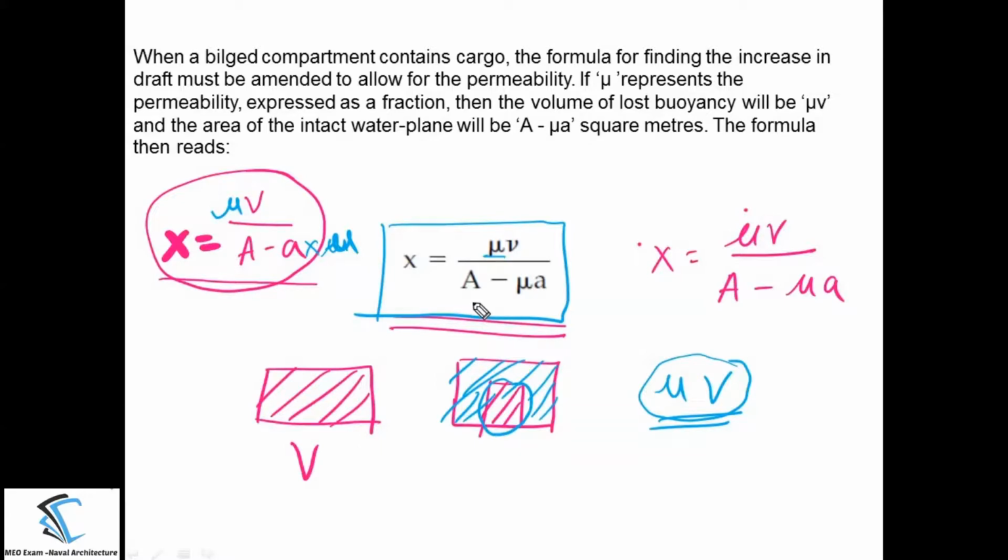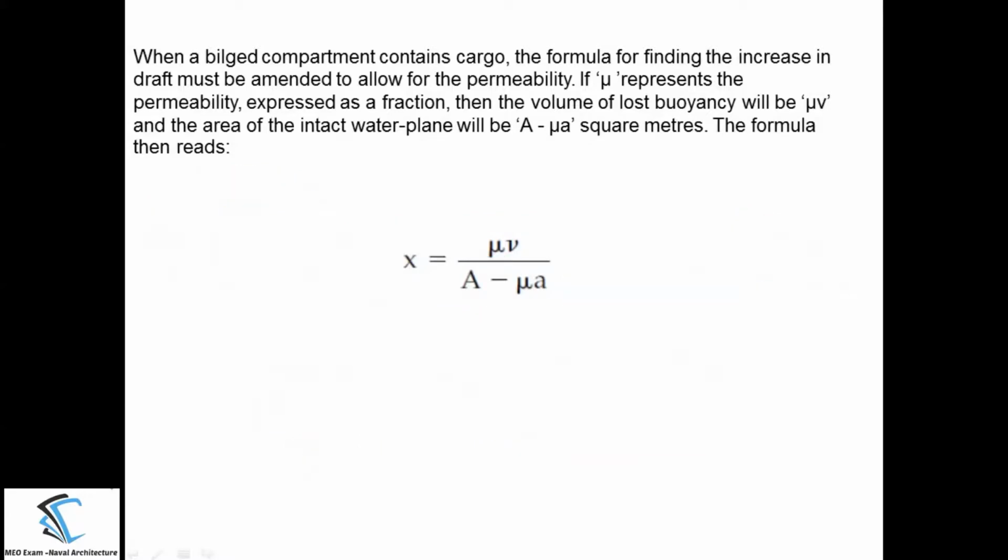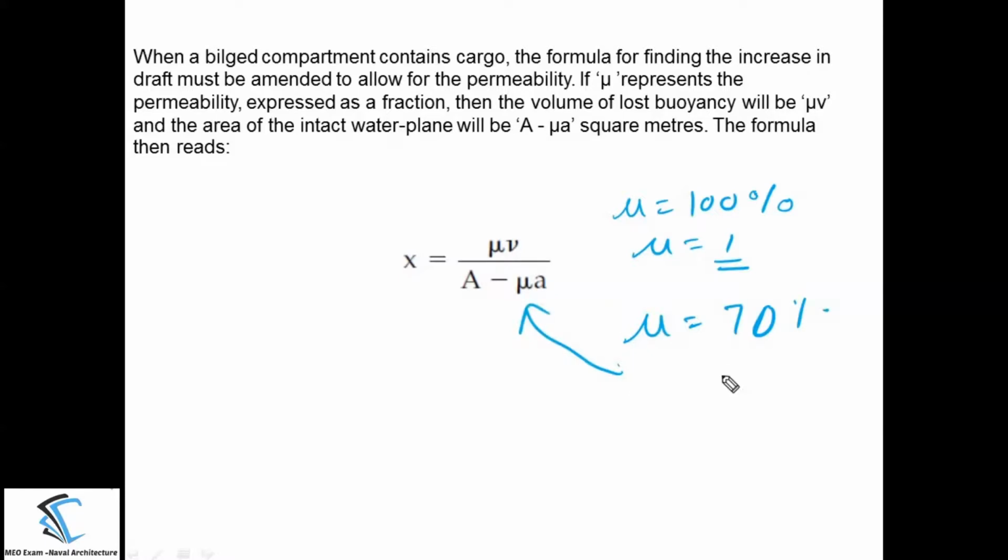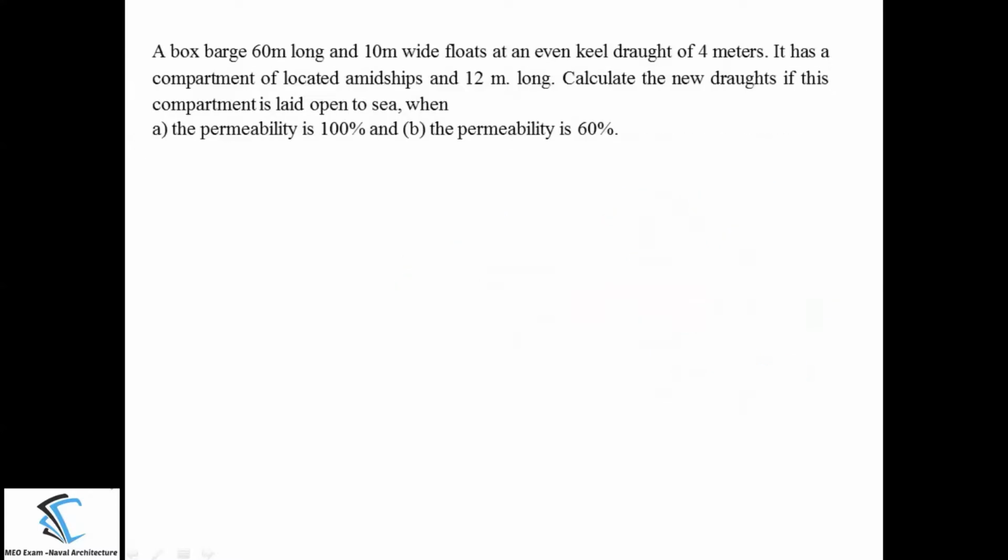a midship compartment. Now suppose you get a question where the permeability is 100%, it means the compartment is completely empty. So at that time you can take the value of μ as 1. If they say permeability is 70%, then when you substitute the value of μ here, you have to take it as 0.7. So you substitute this value in this equation, and you have to find out the increment in the draft.